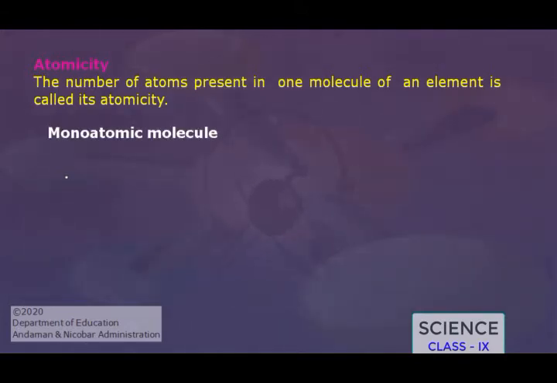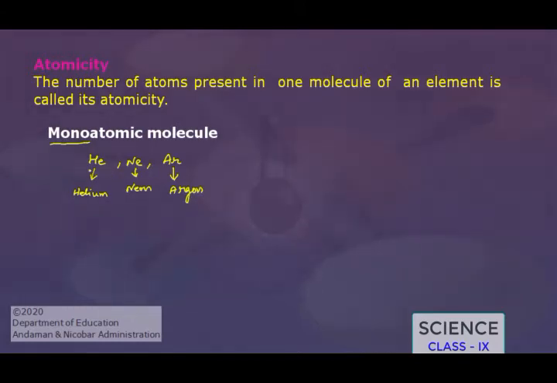We know that atomicity is the number of atoms present in one molecule. Monoatomic molecule means the molecule which contains only one atom. Examples of monoatomic molecules are helium, neon, argon. So He is the symbol of helium. I will write helium here. So all these elements are monoatomic molecules.